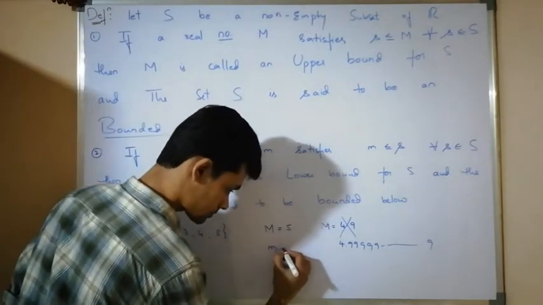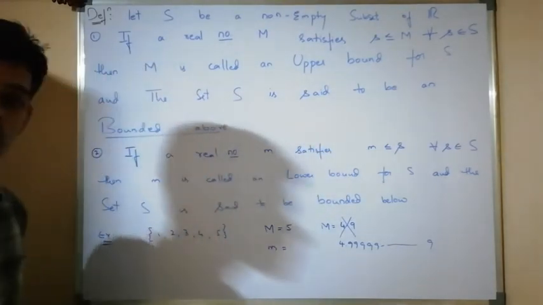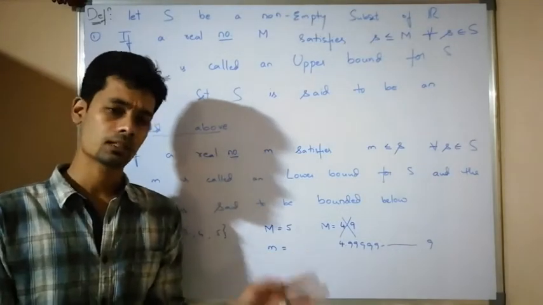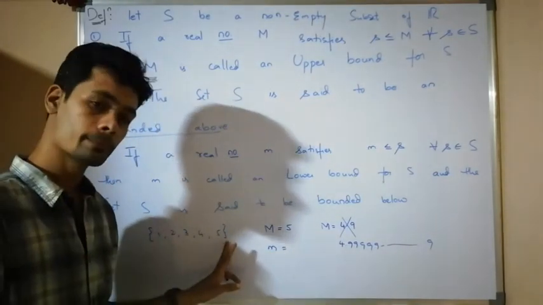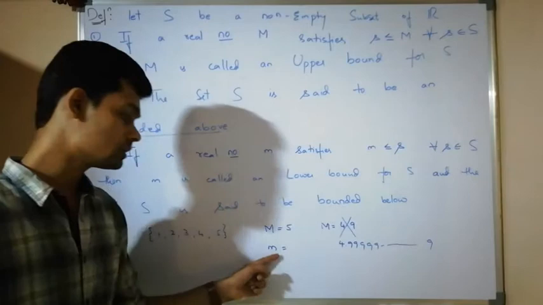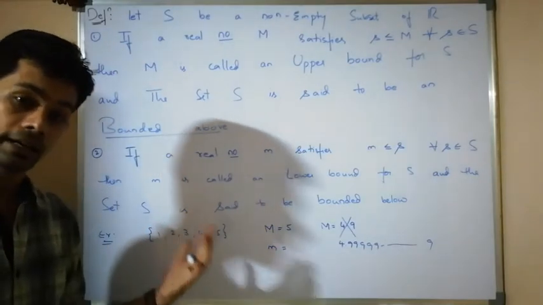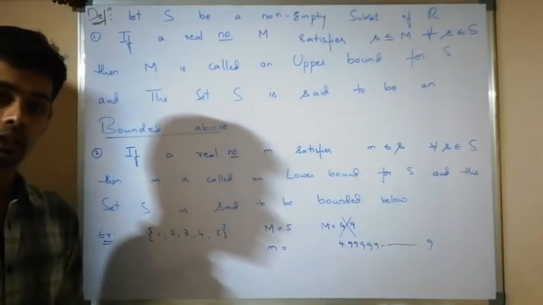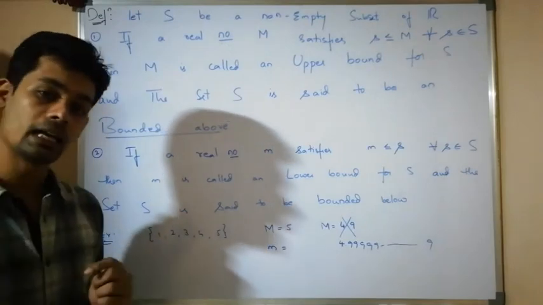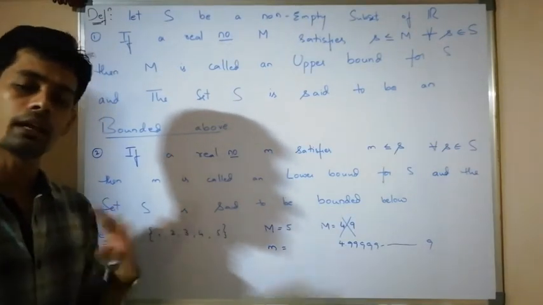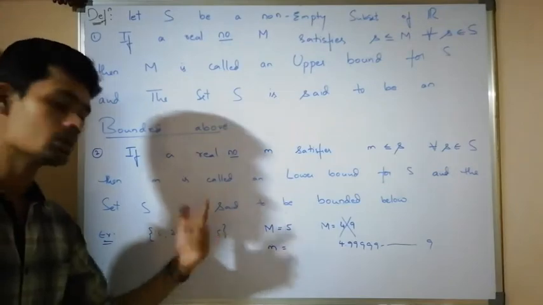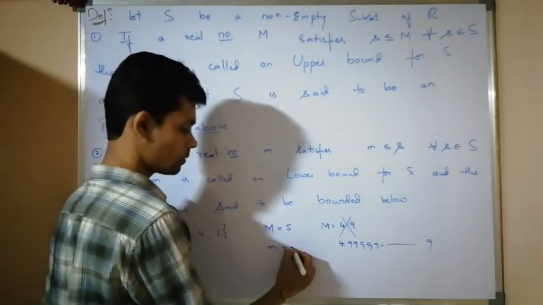Similarly, for small m, we can take any real number such that all the elements should be greater than or equal to this m. I can take 1, 0, 0.9, minus 1, any real number. I can take 1.